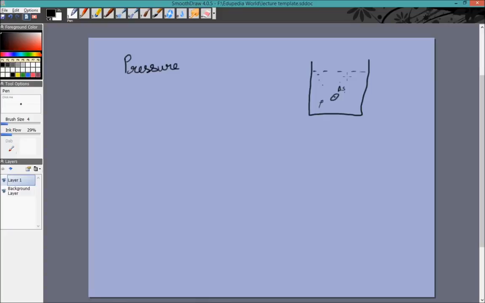The first thing we need to know is that this is not a real area, this is not a real object, we are just imaginarily dividing this liquid into two parts separated by this small area. Anytime we have this small area, these two sides will push each other with a force. So the definition of pressure is the limit as delta S goes to 0 of the magnitude of force divided by delta S. This seems like the familiar definition, pressure is force by area, except force is the magnitude.